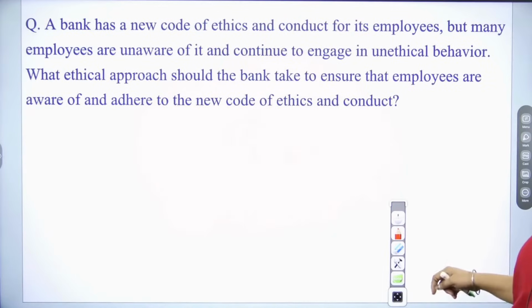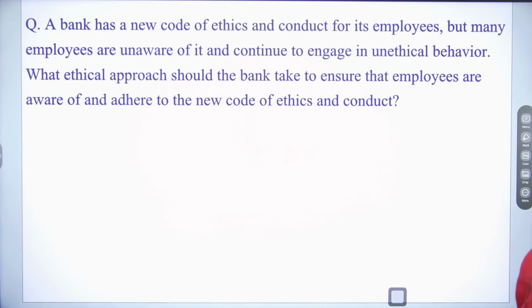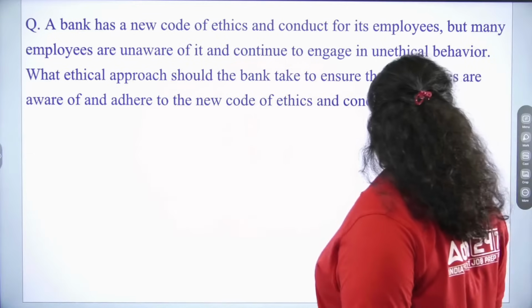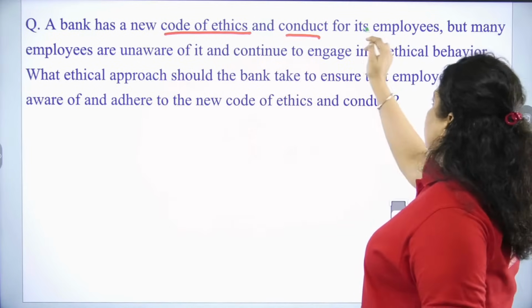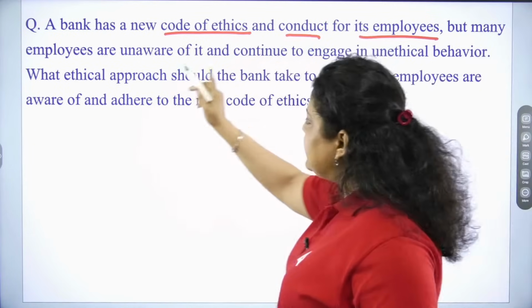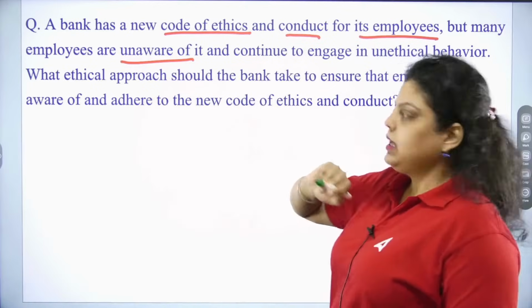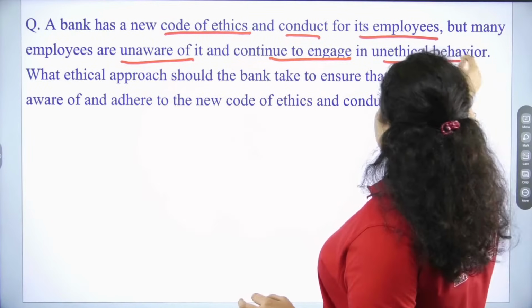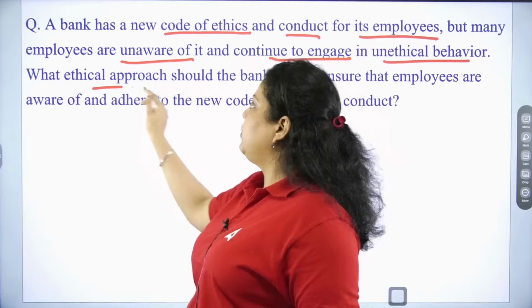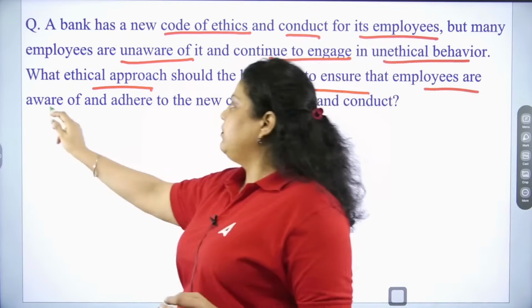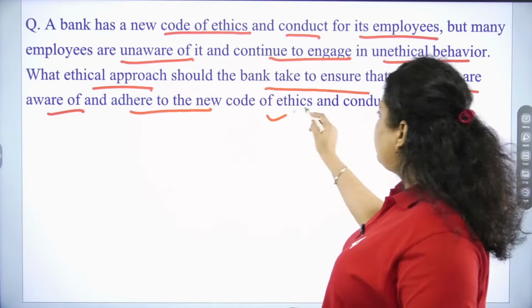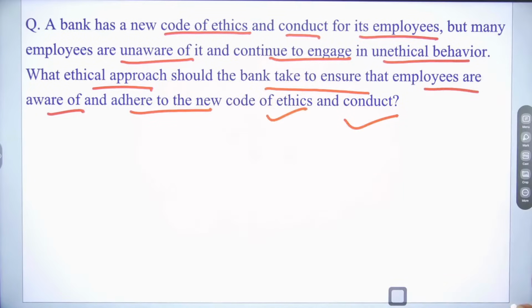Okay. Next question. Next we have, a bank has a new code of ethics. Read it very carefully. That bank has a new code of ethics and conduct for its employees, but many employees are unaware of it and continue to engage in unethical behavior. So what ethical approach should the bank take to ensure that the employees are aware of and adhere to the new code of ethics or new code of conduct?